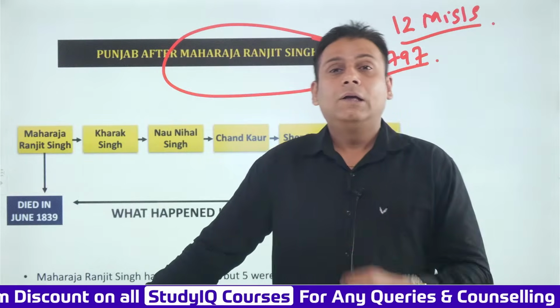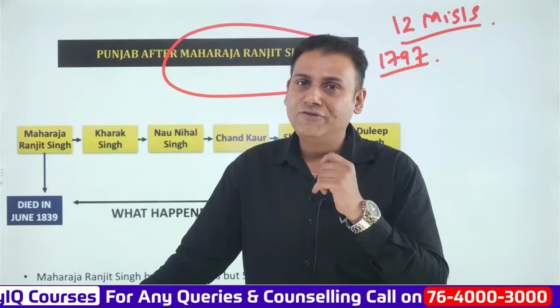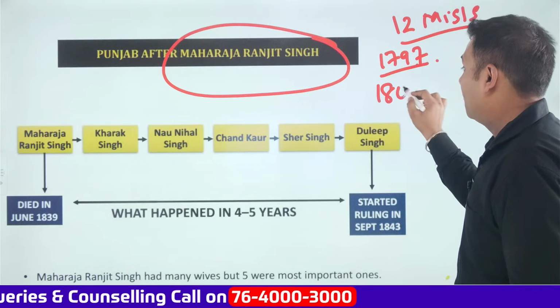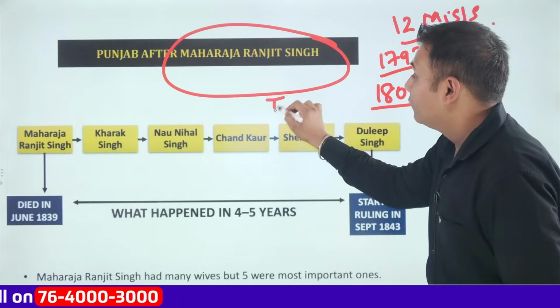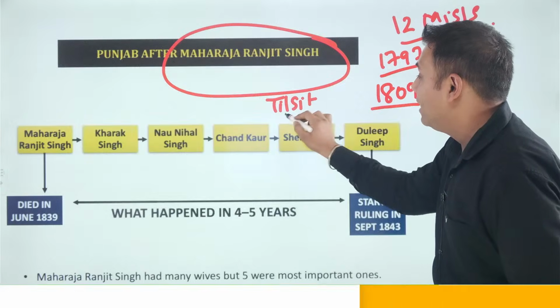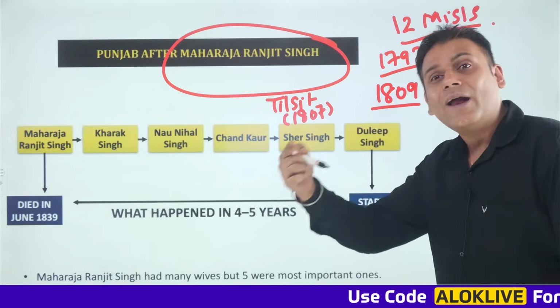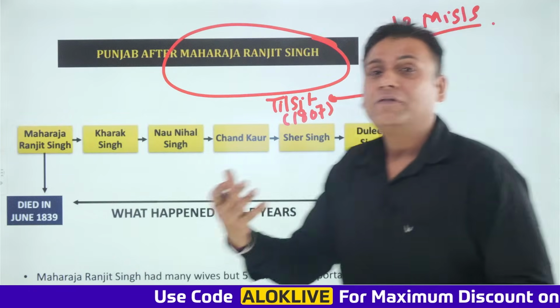Apart from this, we had seen about the Treaty of Amritsar that was signed during the tenure of Maharaja Ranjit Singh. The Treaty of Amritsar was signed in 1809. Okay? And there was another treaty referred to as the Treaty of Tilsit, which was signed in 1807. So the Treaty of Amritsar is directly or indirectly linked to the Treaty of Tilsit. Now, what was the Treaty of Tilsit all about?